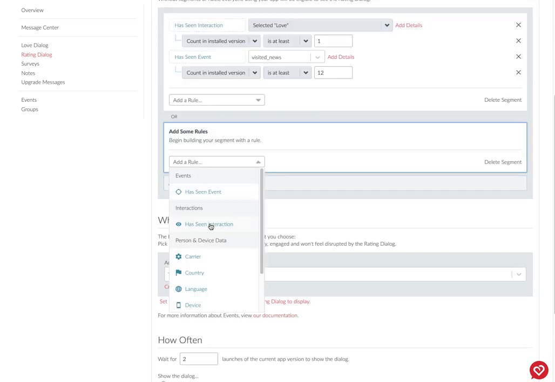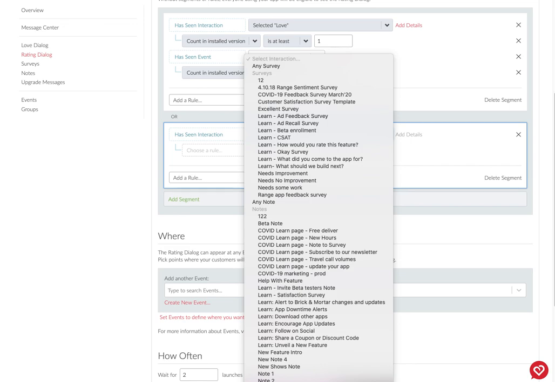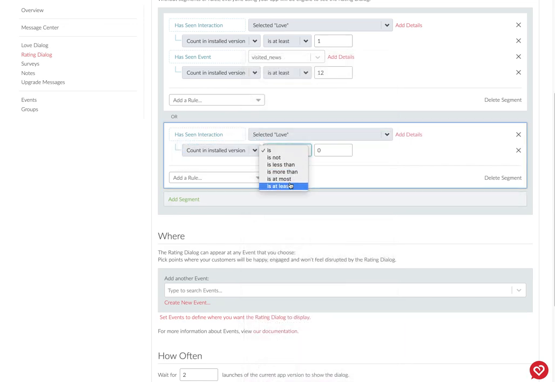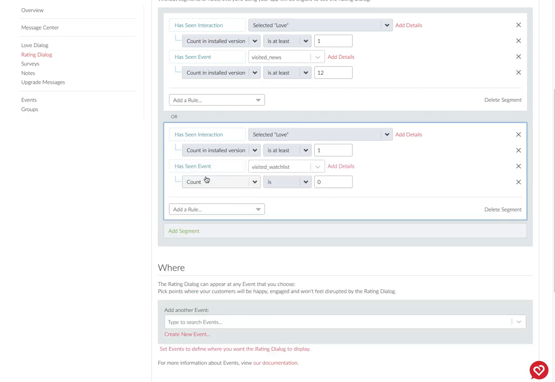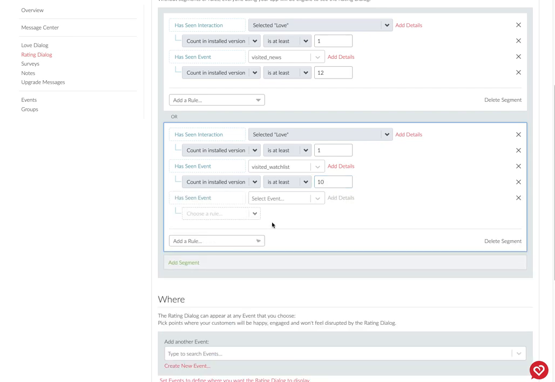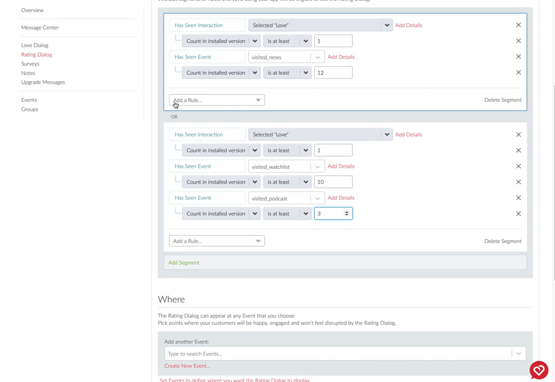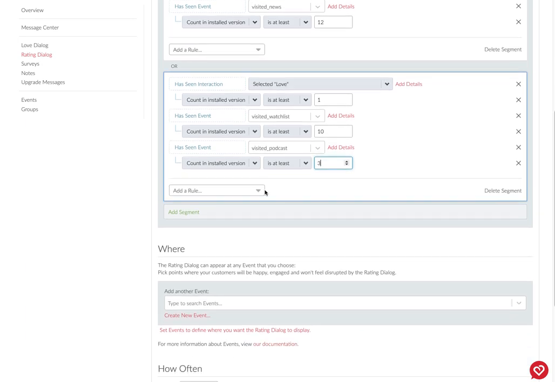Similar to the love dialog, make sure you're thinking about multiple segments here. So again, each one should have this as a baseline, and then you can add additional events. So you might notice we use the visited news, and then we'll do the watch list one here. We're just making them a lot more restrictive. Again, you may want to consider adding more criteria here based on your app, custom data, things like that. So get creative. Don't hesitate to reach out to us. We're definitely here to help you brainstorm.